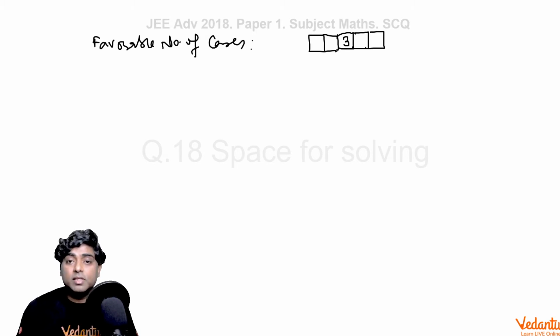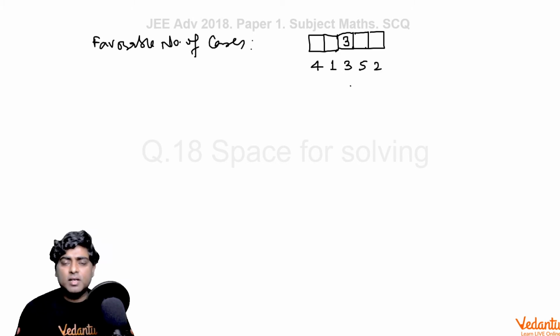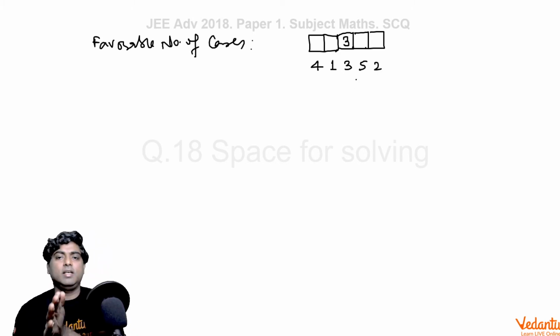So neighboring numbers can be 1 or 5, right? Here you can take 1. If you take 1 here, like 1, 3 around 1 and 5 here, we have only a single choice for placing student numbers 2 and 4. 2 should come here and 4 should come here, and there will be a flipping of this structure around 3, the middlemost number.